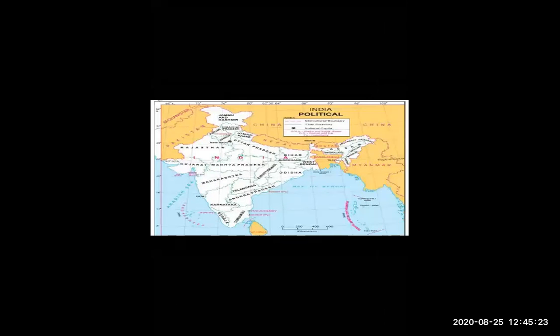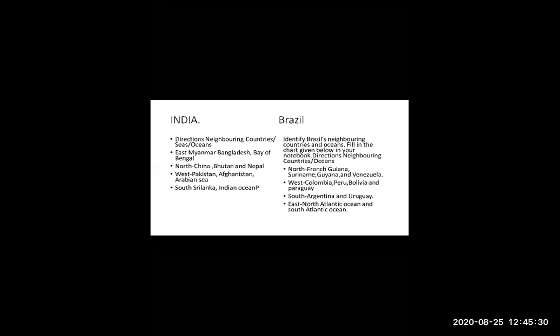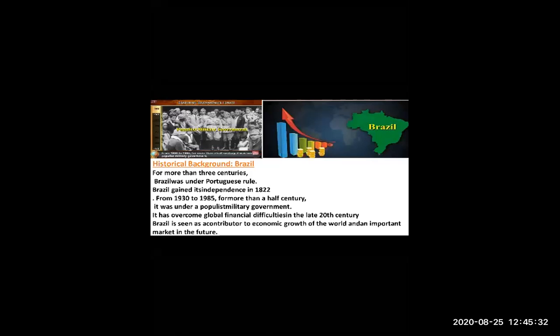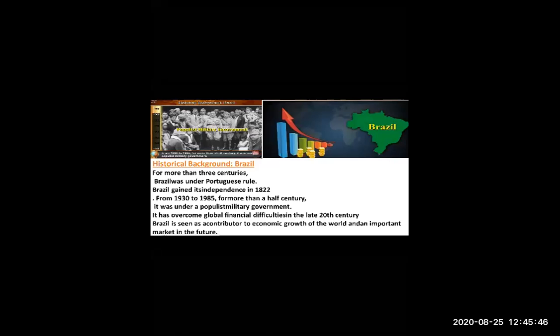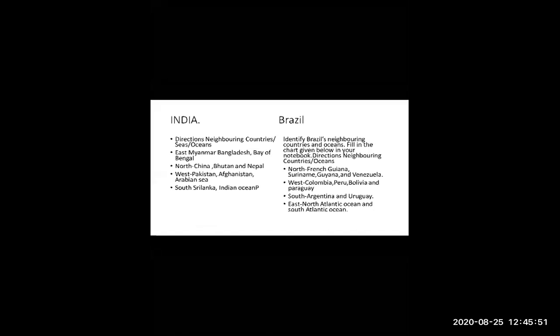Let me see. Okay, when did Brazil get independence? Yes, in 1822. And what about India? When did India get independence? Yes, very good. So Brazil was under whose leadership? Who was ruling over Brazil?